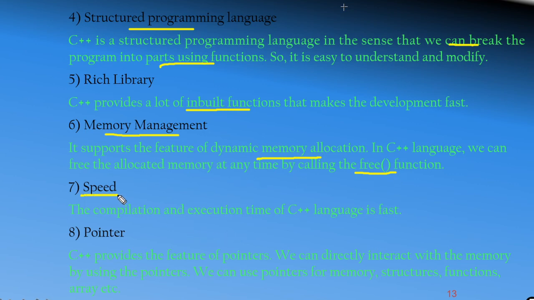And it has speed, that means the compilation and execution time of C++ is fast. And C++ provides the feature of pointers. That is, we can directly interact with the memory by using pointers. And we can also use pointers for memory, structures, functions, arrays, etc.